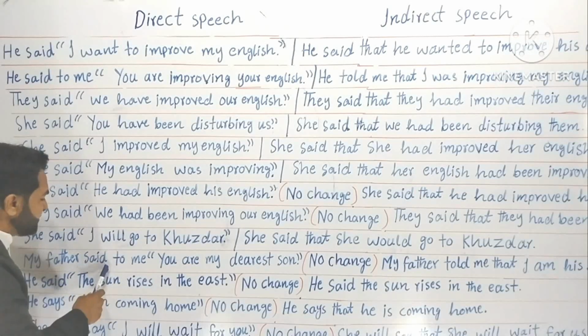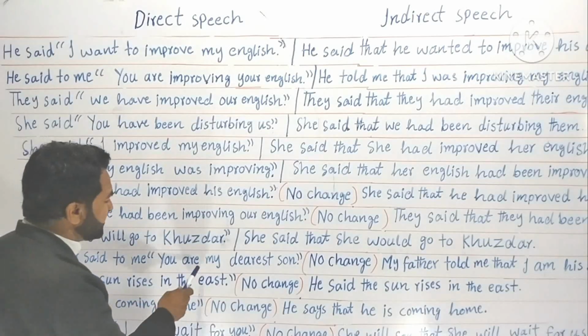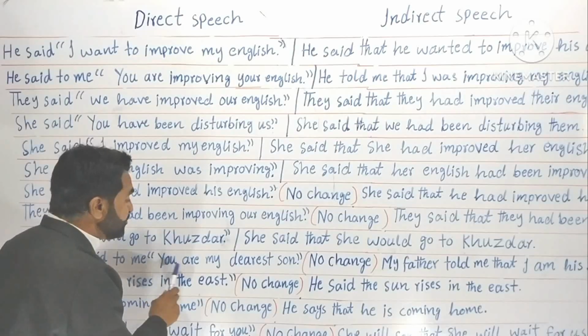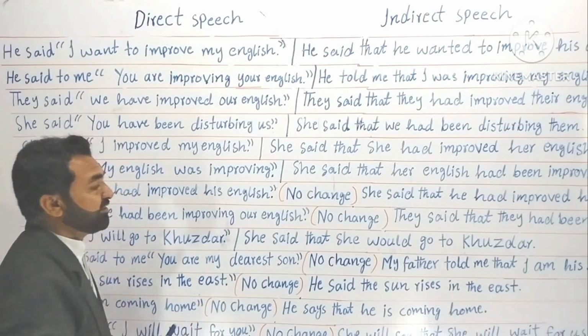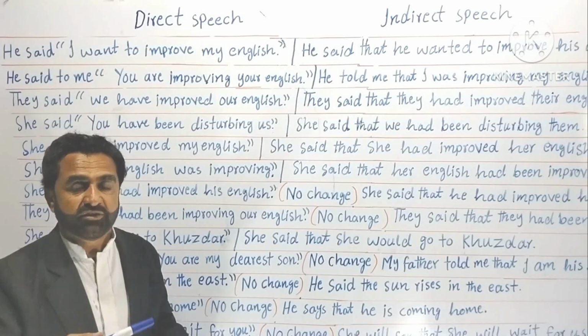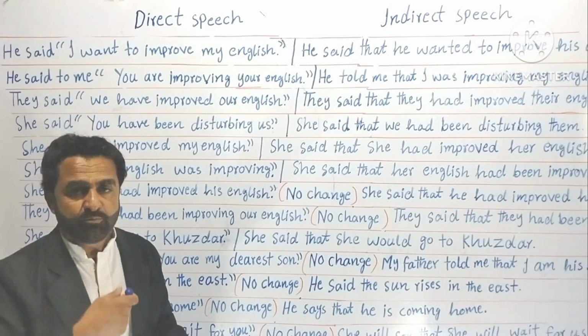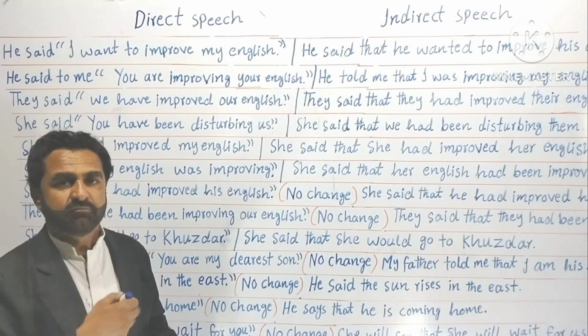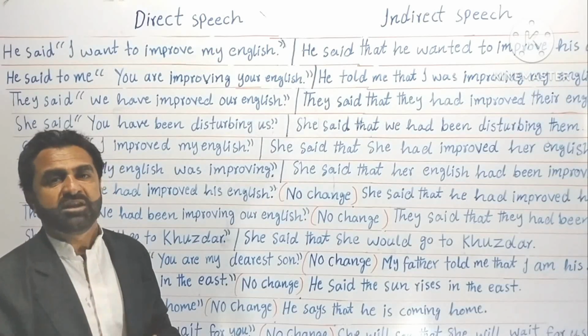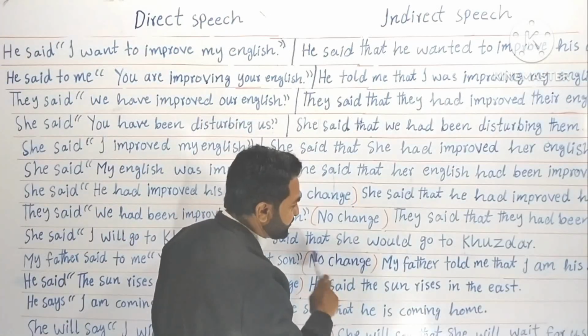My father said to me. Now these are my father's words, not my words. You are my dearest son. My father said to me means he was talking about me. He was talking to me and he was talking about me. Both. He was talking to me and he was talking about me. No change. Okay? No change.